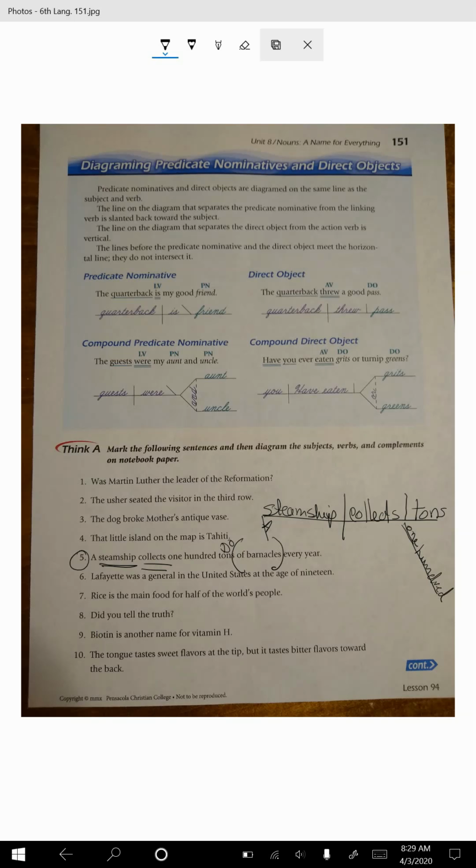100 of barnacles. I'm going to run out of spots, so of barnacles, I'll just put a B there. When he collects every year. Now, he collects every year. I think this one's a little tricky. I think I'm going to leave that one for now. It's when he collects every year.